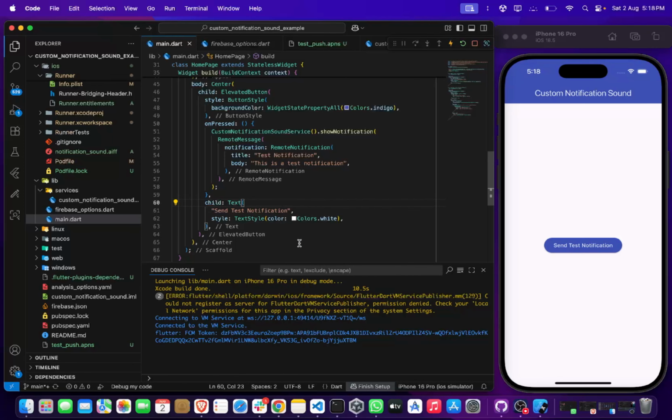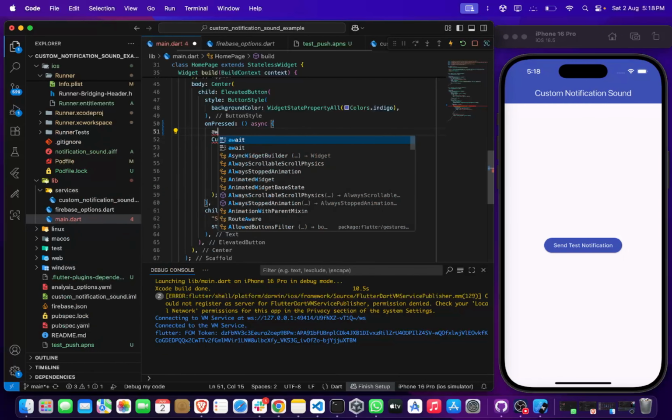The app is running. Here is our FCM token. Now, for testing purposes, if you press this button, we see nothing will happen because iOS does not allow you to show foreground notifications. In order to show the notification, let me do some workaround here. In the button press, make this asynchronous and add some delay.